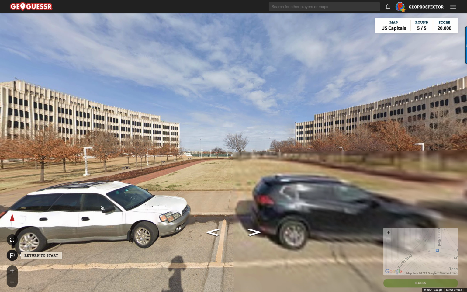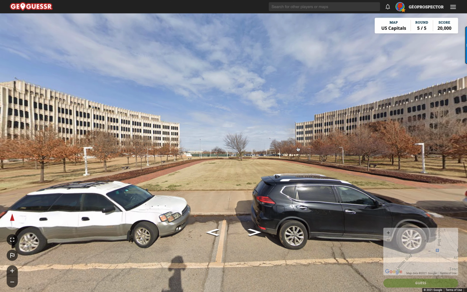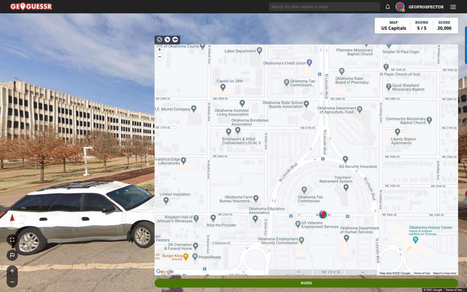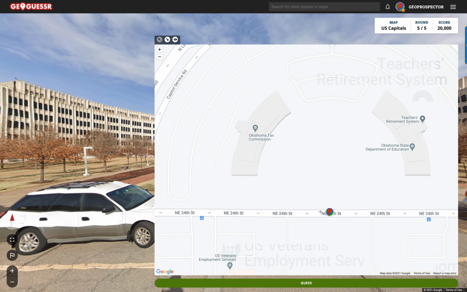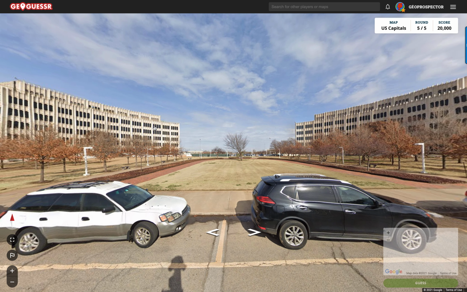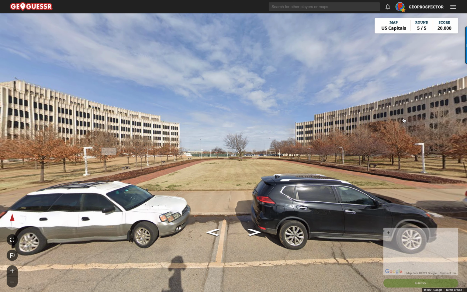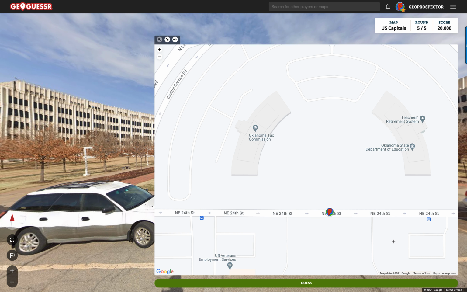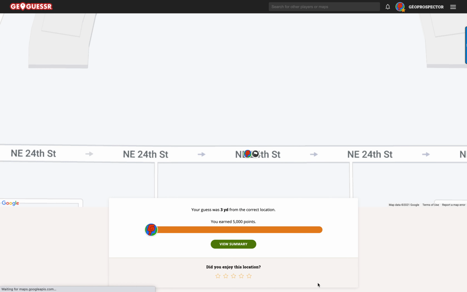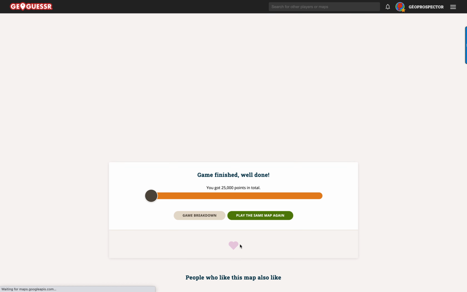But look, we're going to go back to the beginning, and no need to turn around here. I think we can triangulate exactly where we are by looking at these curved buildings here. We've got on our left the Oklahoma Tax Commission, and on our right the Oklahoma State Department of Education in this building over here. So there you go. Who would have known that before? Okay, let's go for the guess, and we are spot on.